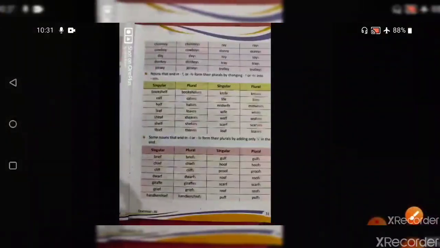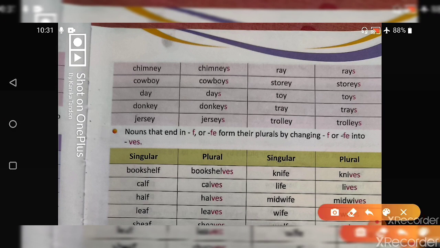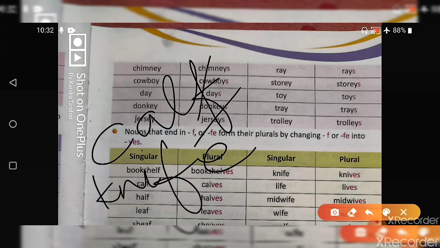Coming on to the next page, we have more examples. Chimney becomes chimneys, cowboy, cowboys, day, days, jersey, jerseys, ray, rays. Okay. Now coming on to the next one, we have nouns that end in f, fe, form their plural by changing f or fe into ves. Now what we have to make sure, whenever a word is ending with f or fe, that is knife, we remove f or fe and add ves.